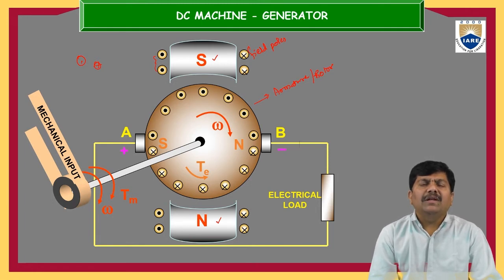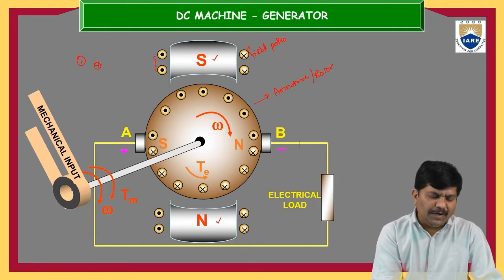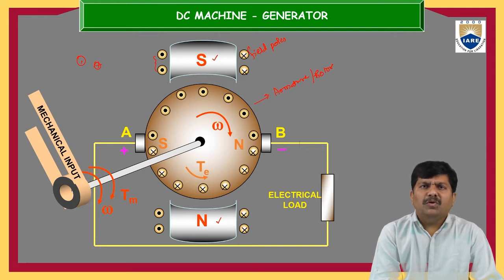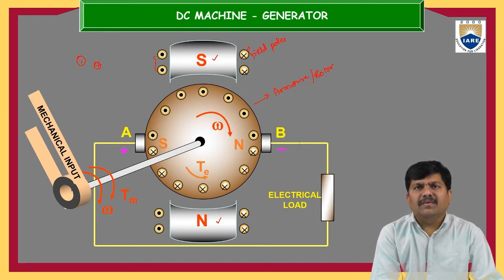The belt type arrangement rotates the shaft in this particular direction. Once the shaft takes rotations at a certain speed, at that speed we are transmitting the mechanical energy from the prime mover to the input terminals of that electrical machine by means of a mechanical shaft. That is the meaning of this. This angular movement we have represented with omega, which is the angular velocity of the shaft.